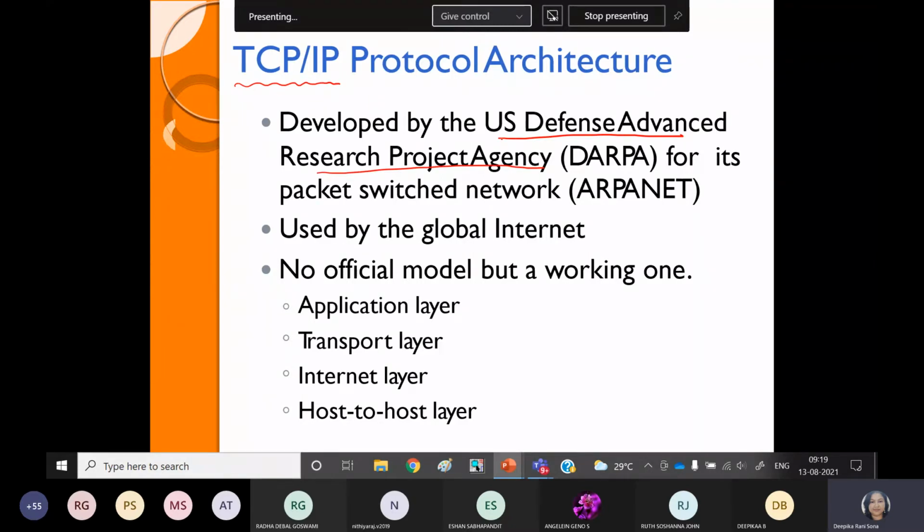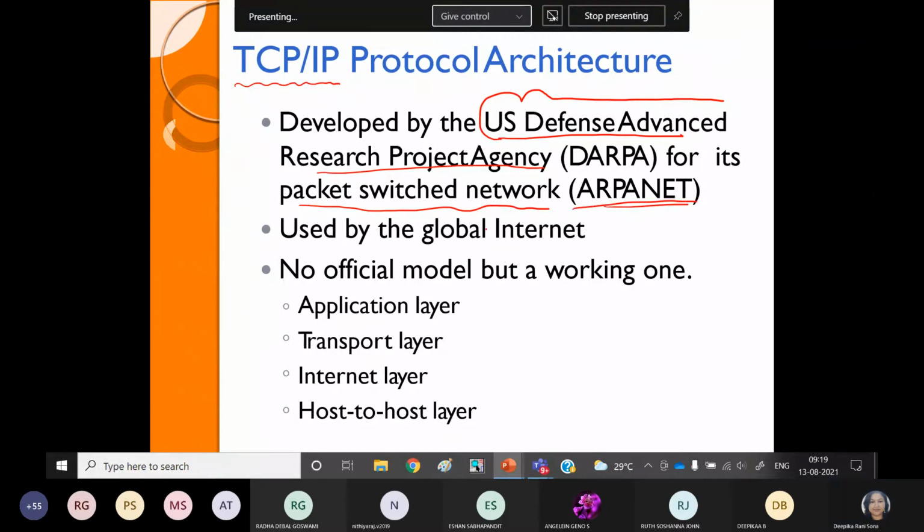For their coding structure or formatting, they needed a specific layering architecture. They developed that, and that is called your TCP IP model. And this agency used the packet switch network particularly, focused upon the packet switch network. That's why it is for ARPANET only.